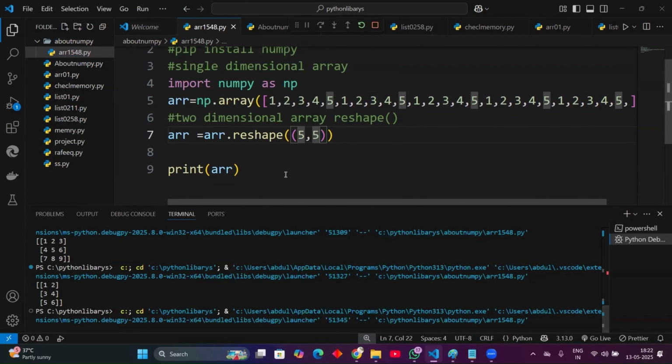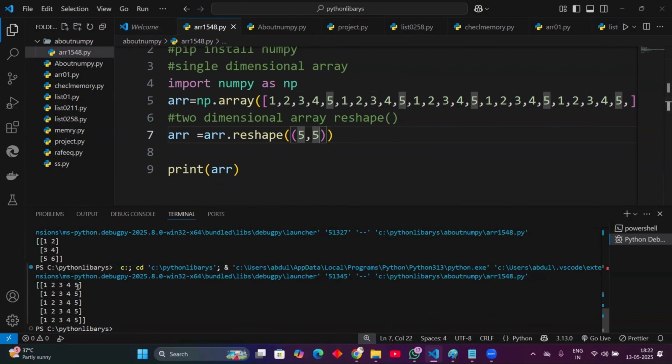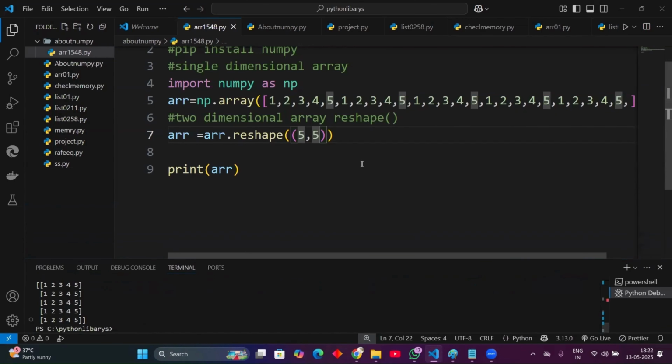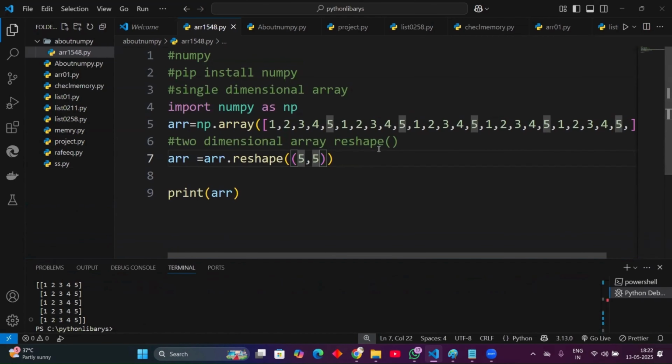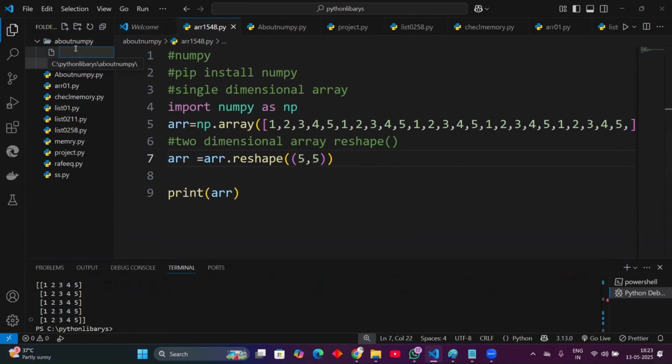We ordered properly and it executes properly. See, we designed a multi-dimensional array, 5 rows, 5 columns. Now you understand what the reshape function does. It arranges the proper matrix. After that I will explain about differences.